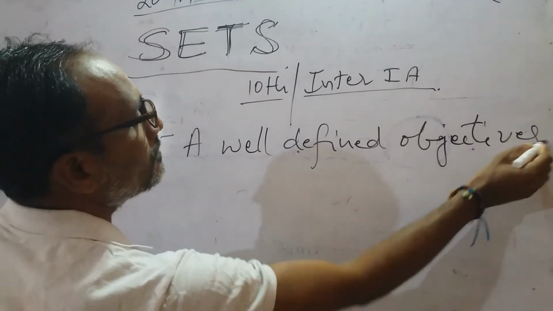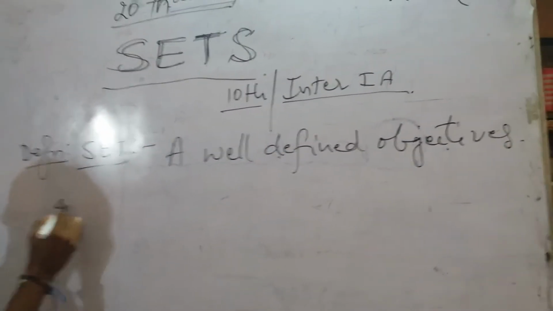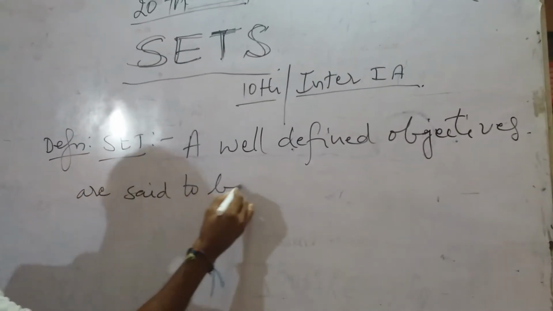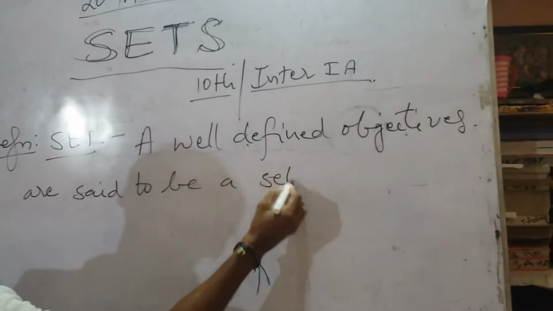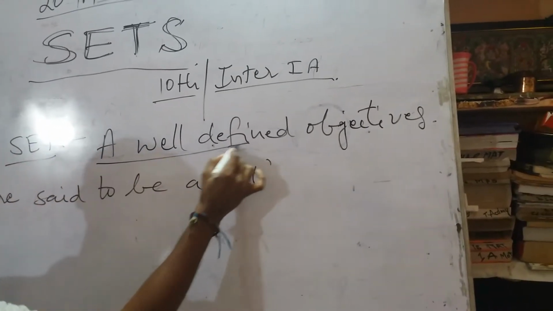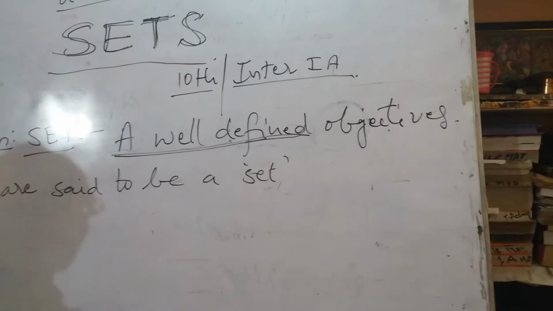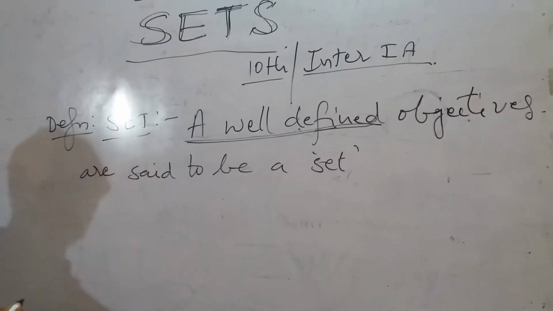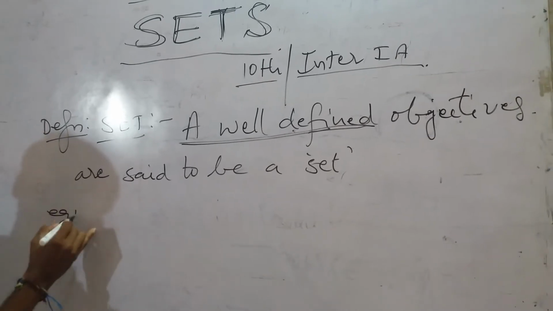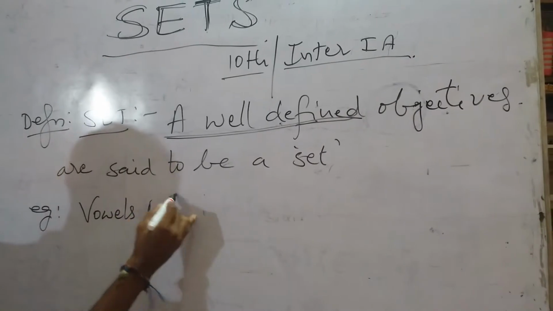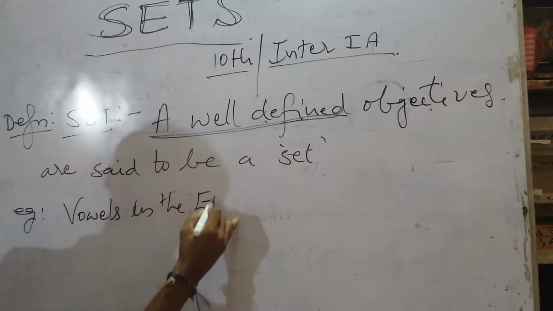Objects are said to be a set. A well-defined object means that according to any one definition, any one condition, it is said to be a set. For example, vowels in the English alphabet.